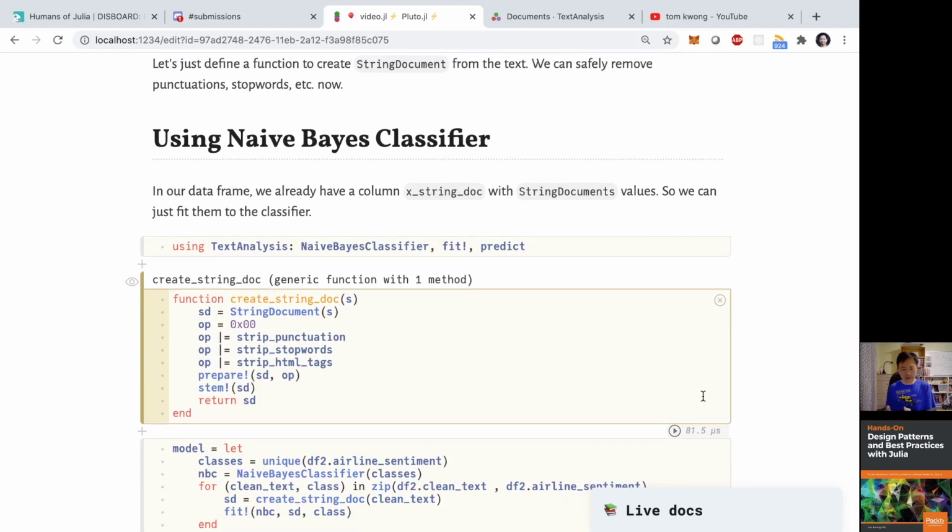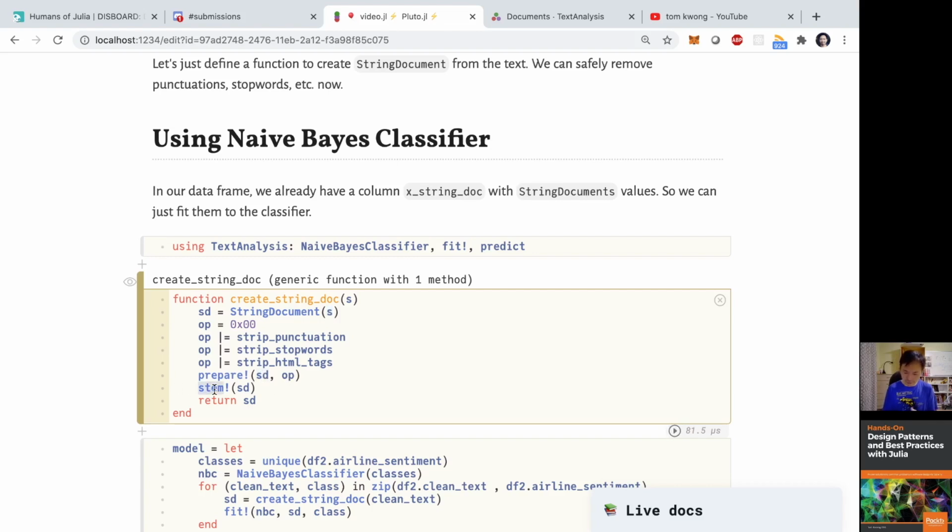And before I do that, I just want to do one more step in preparing the text, right? You saw similar code earlier, but basically I would like to create a string document from the string itself. And I will take away all the punctuation and stop words and HTML text. And maybe there are other things I want to do, but right now I just want to focus on these three main ones. And the prepare function basically applies all those operations on the string document.